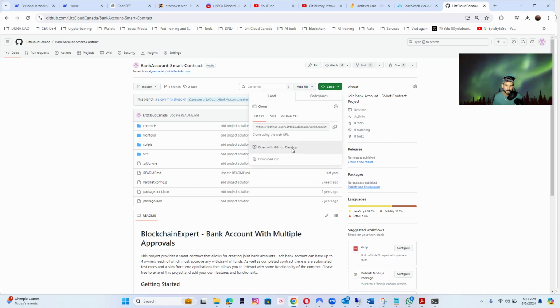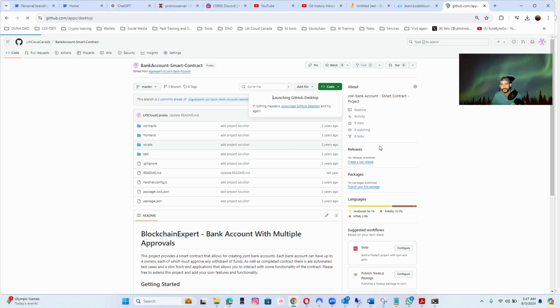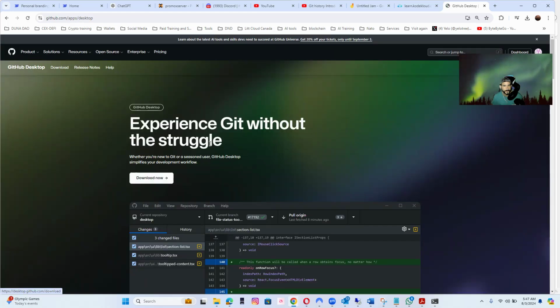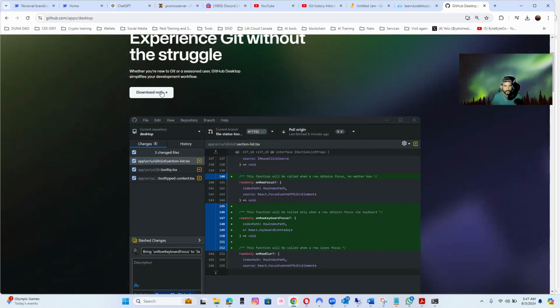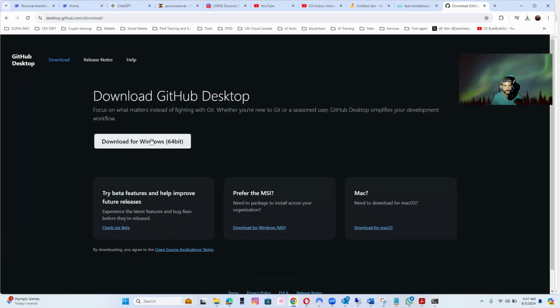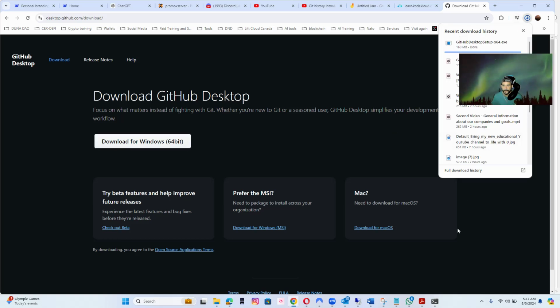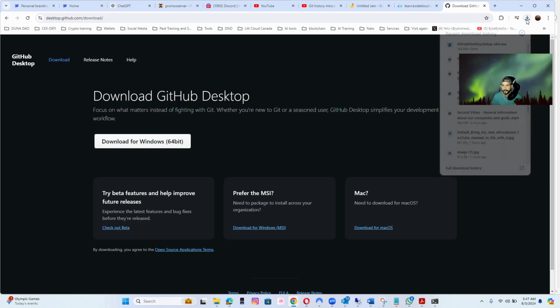Actually, I should do that right here. Let's try to do that. I'm gonna download that, and they have basically an application that you can interact with, and you can pull code from there too, and much more. So let's. I haven't used this one in a long time.